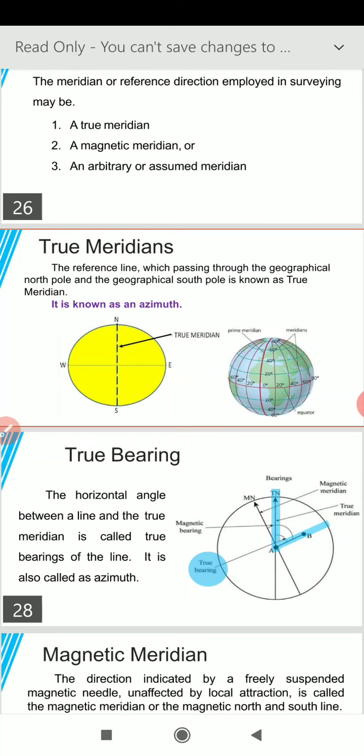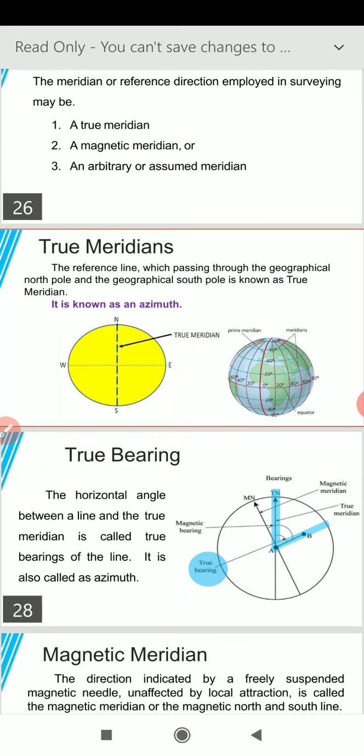So, in the figure, Earth is shown in a sphere shape or spheroid shape, and north south is one line and east west is another line. So the Earth north south line is known as true meridian.